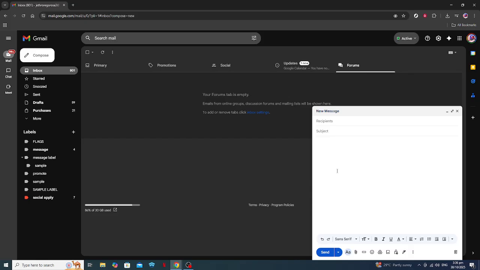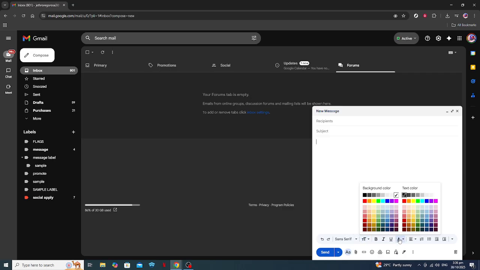Here, look for the button labeled with an A that represents the text formatting options. Clicking on this will reveal a drop-down menu with various formatting features. This is where you can change the font style, color, and of course, the size. Go ahead and click on the A button now.